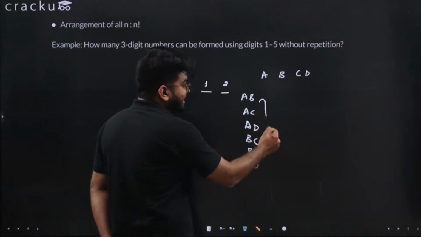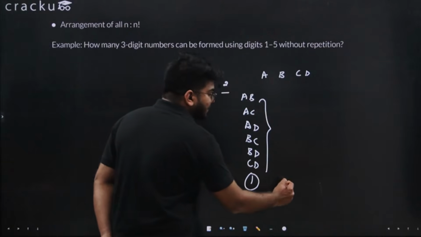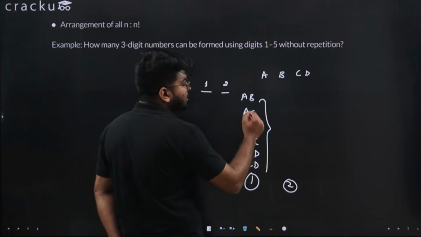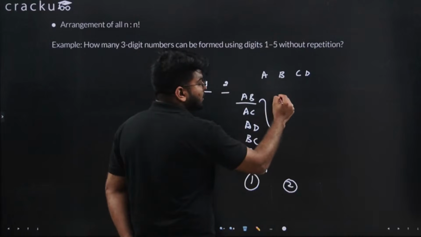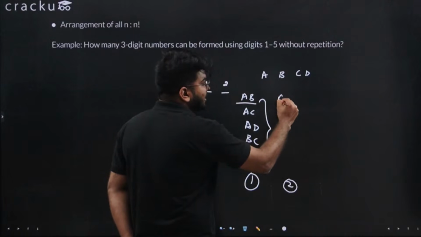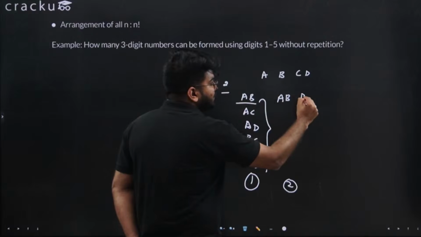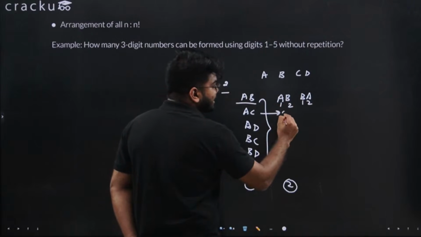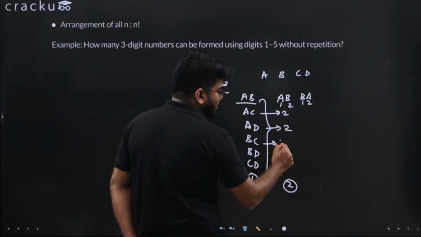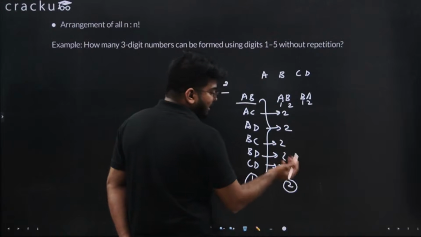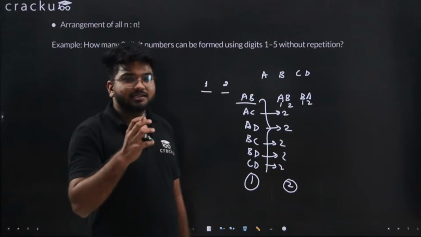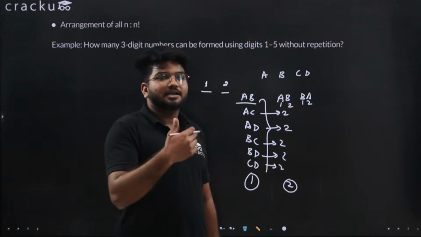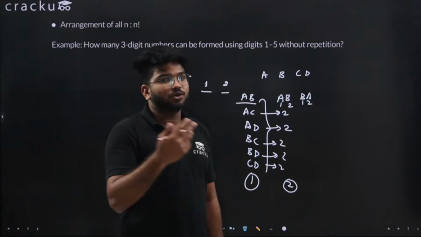Now you have selected them. This is the first process. Second process is you want to arrange them. For every selection there are two arrangements. This can be AB or BA as 1 and 2 and 1 and 2. Similarly, there are two arrangements for all these selections. So if you notice, this is a very small example, that there are 4 people, you want to arrange them for 2 seats.